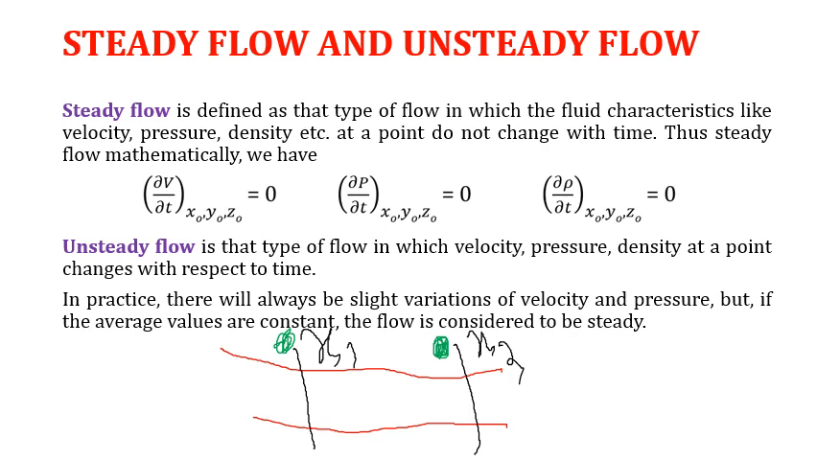If the velocity, pressure and density are not changing with time at the first section, it will be considered as steady flow. Similarly, if the velocity is not changing at the second section over time, it will be called steady flow, irrespective of the variation of velocity between these two sections, which are some distance apart.